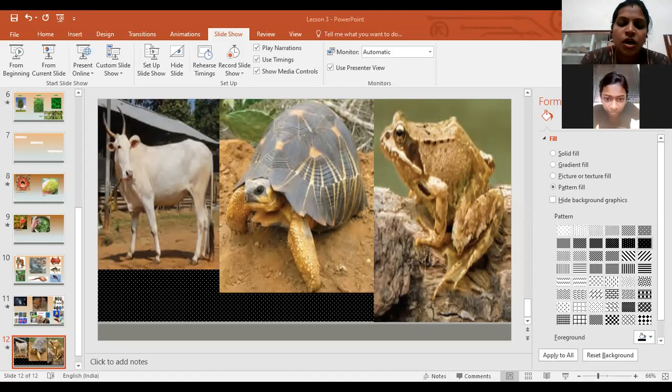Okay, which is the smallest plant? Wolffia. Okay. And who is the person who first classified the plants? Carl Linnaeus.